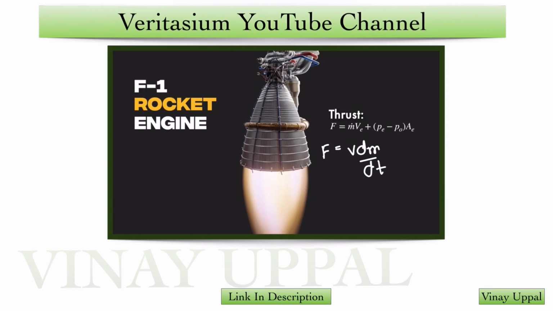But there's a second term that is appearing in this equation according to this Veritasium video. So that term is usually not taught or never taught during the course of your JEE study. But the physics behind it is very straightforward. So that's why I've made a question based on that. The second term is basically the contribution of the difference in exhaust pressure and atmospheric pressure to the rocket thrust force. So let's take a look at the question.